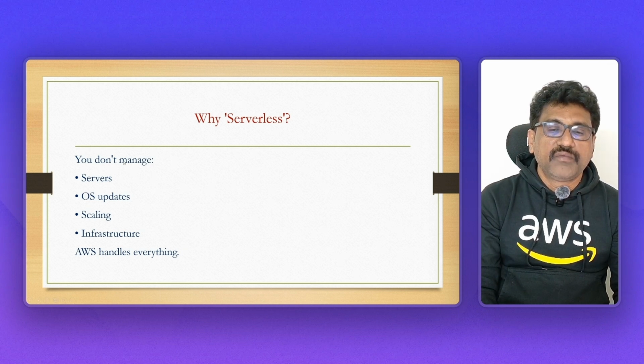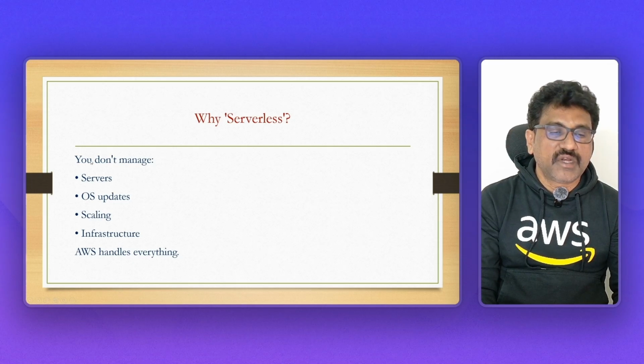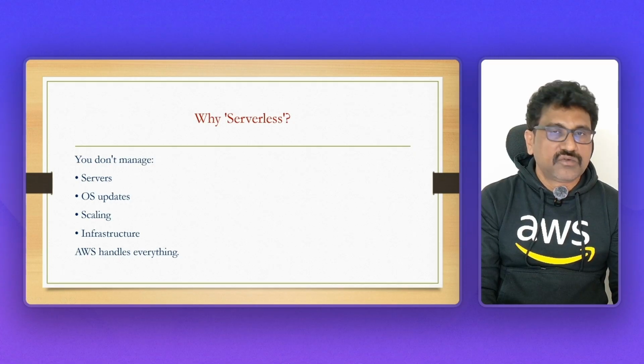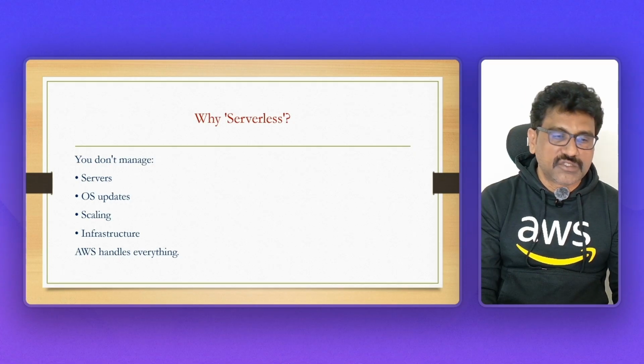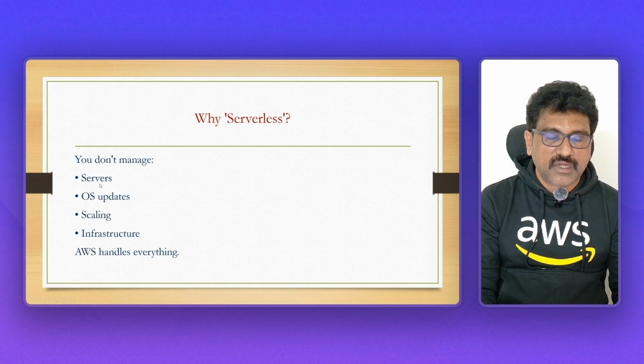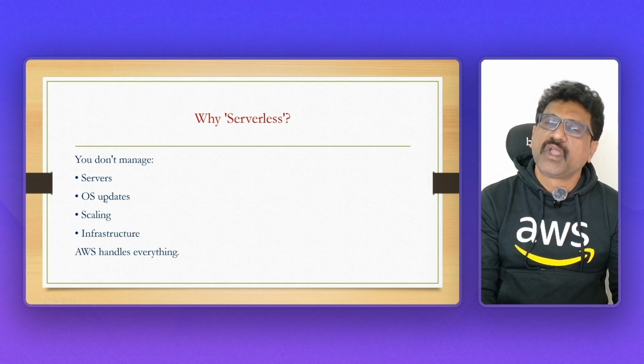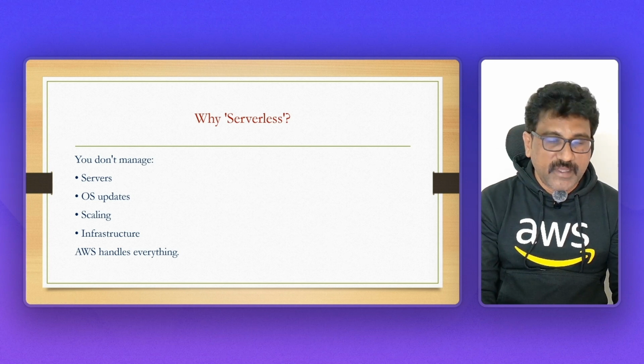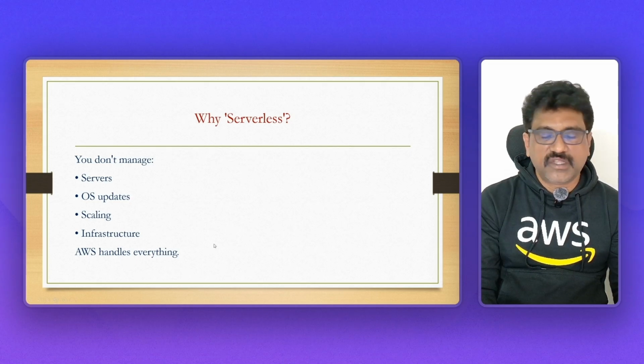Now, if you use Lambda, since it is serverless, you no need to create servers. Just some time back, in the previous slide, we discussed we need to launch an EC2 instance. We no need to do all those things. If you use Lambda, you no need to create servers. That means no need to create an EC2, no need to do operating system updates, no need to scale down and scale up manually, and no need to take care of infrastructure. Automatically Lambda will start and run. We will see that AWS handles everything.